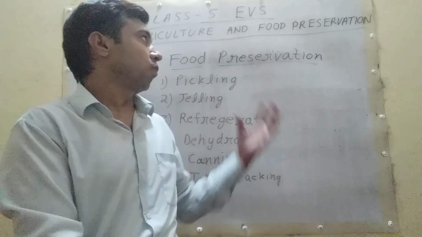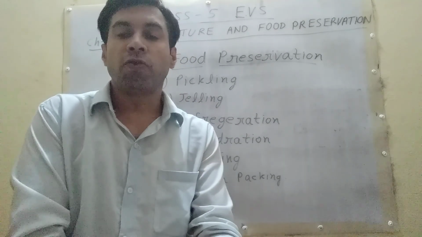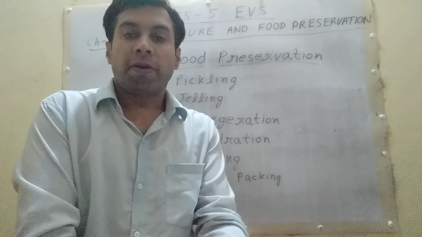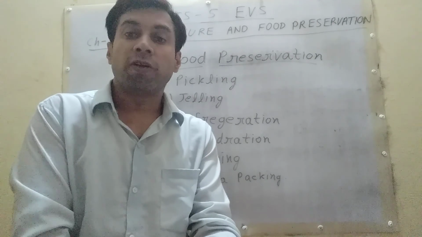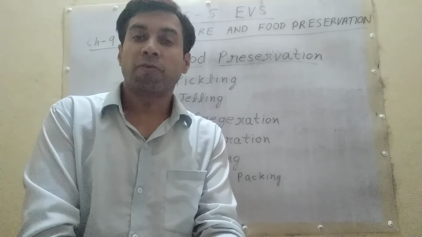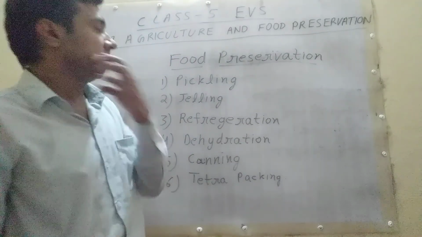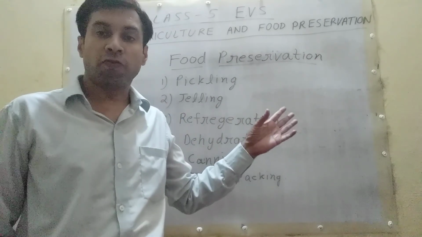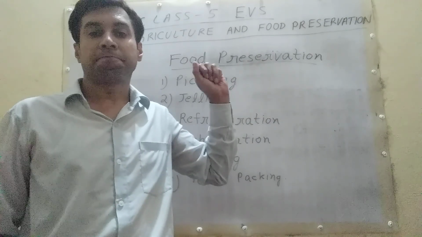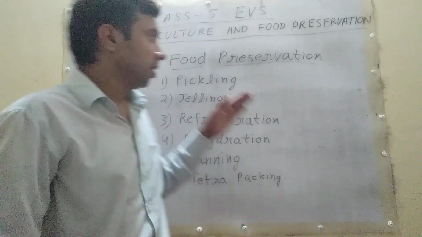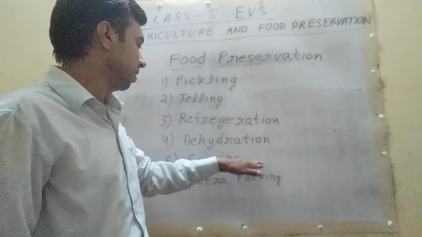Now next topic, food preservation. Student, food gets spoiled due to the action of tiny organisms called bacteria and fungi. So to protect and preserve food we use different methods. These methods are called food preservation. Student, what are they? Pickling, gelling, refrigeration, dehydration, canning, tetra packing.